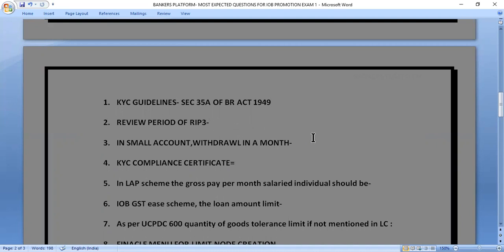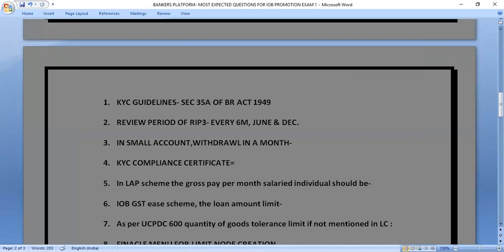Our next question is, what is the review period of RIP3 accounts? The correct answer is every 6 months, in the months of June and December.